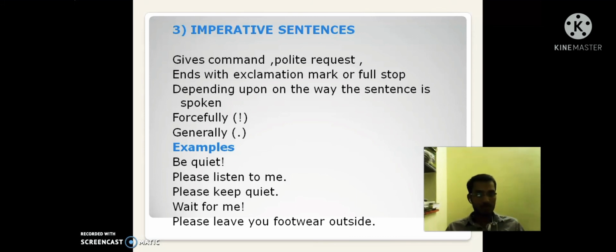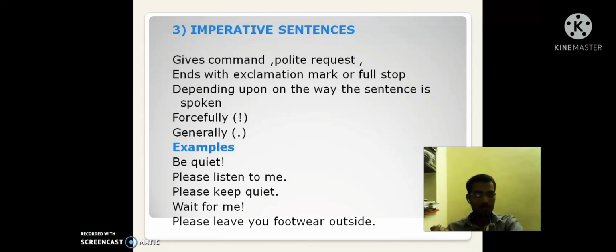For example, "Be quiet!" How I spoke the words "be quiet" very forcefully, right? So that's why we have to use an exclamation mark. "Please listen to me." "Please keep quiet." I spoke these words generally, so that's why it ends with a full stop, right?